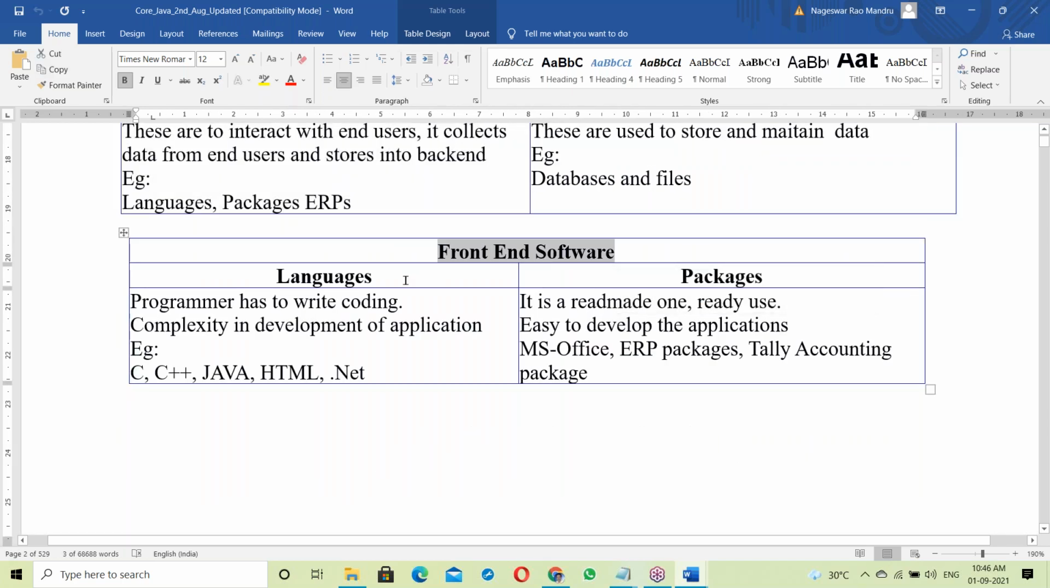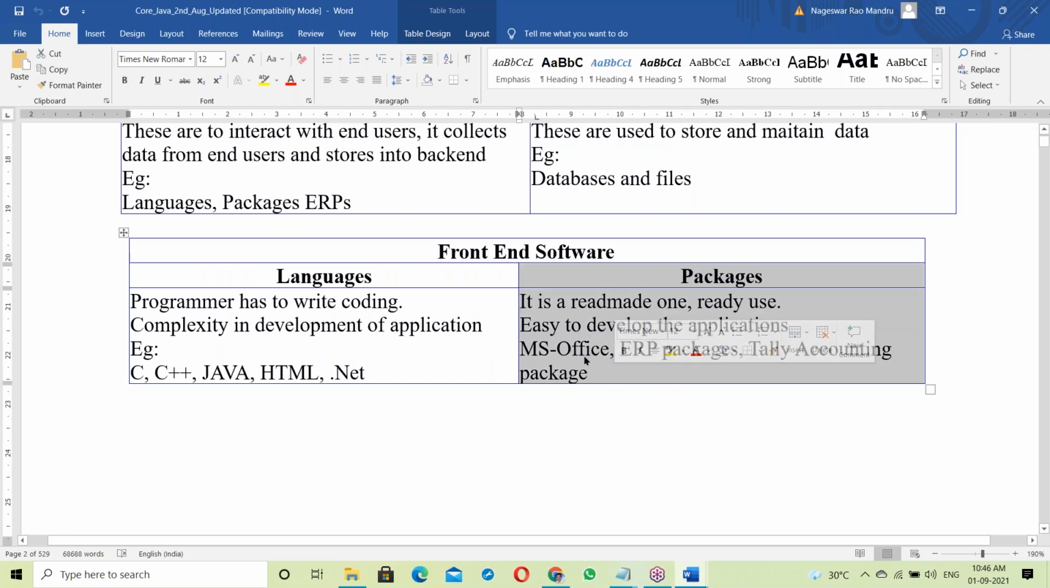In front end, there are some languages and packages. Package means ready-made, ready to use. MS Office is a package. ERP packages like SAP ERP, and Tally accounting package, are all packages. These packages are ready-made and ready to use. No programming is required; you directly use them.